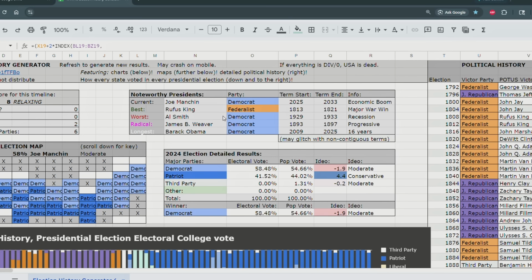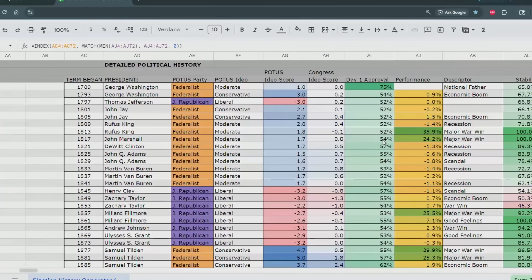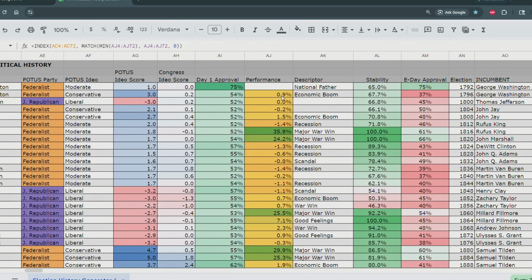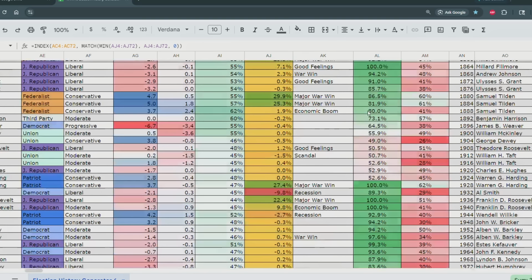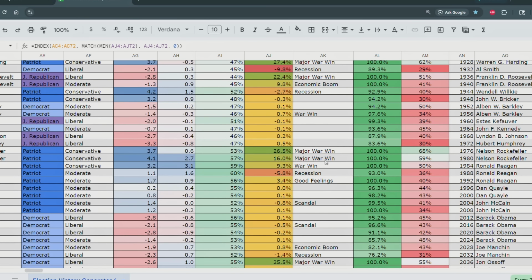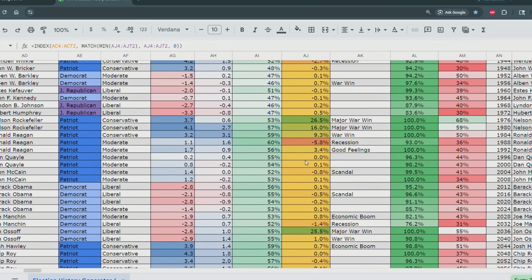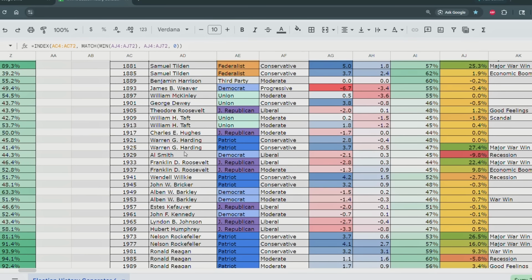The worst president is Al Smith of the Democrats. And there's a major recession in the late 1820s, early 1830s, and that would be probably the Great Depression. And the way I have this coded is that in certain years, certain periods, there's a greater likelihood of a crisis happening. So Al Smith got stuck with the hot potato of the Great Depression, which probably hurt the Democrats. Let's look if he lost.